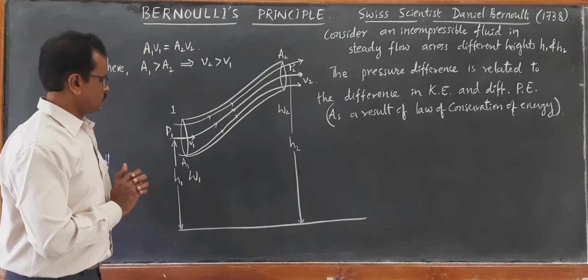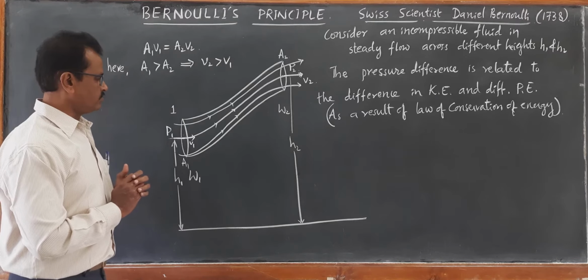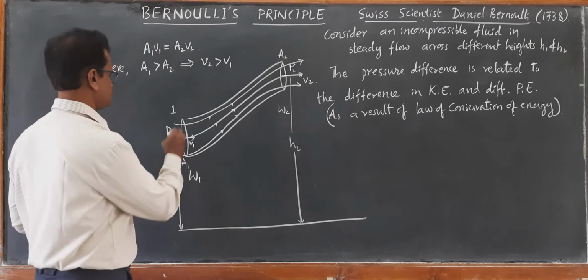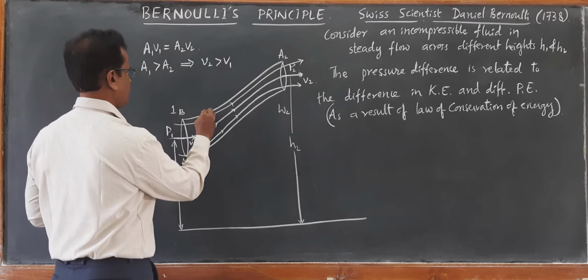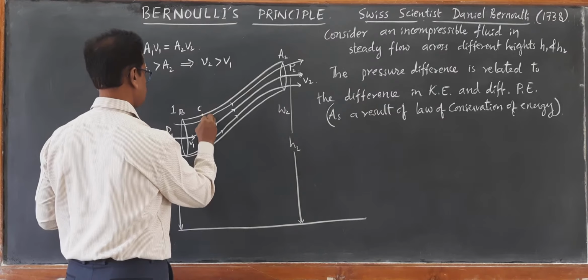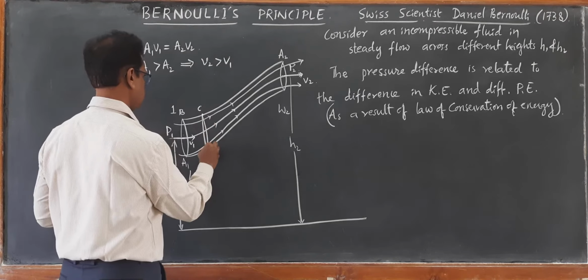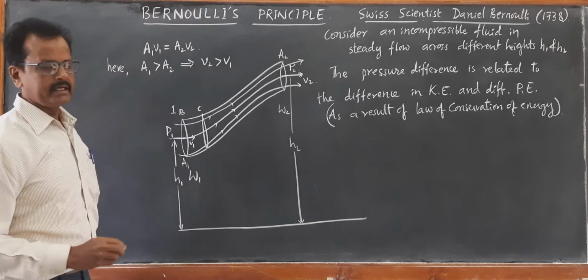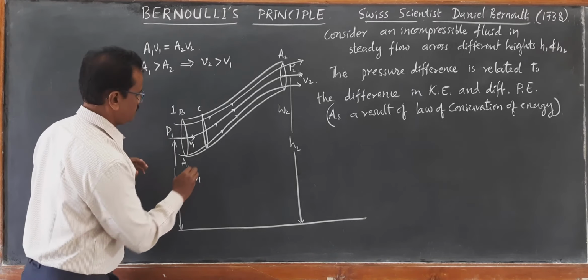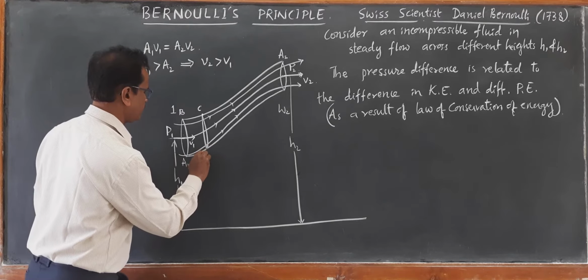Okay, to calculate that, let us see the volume of water that is entering with velocity v1 here. Suppose this point is taken as P and this is the point C, and I will draw this. In time delta t, when the fluid enters with velocity v1, it covers a length of about v1 delta t.